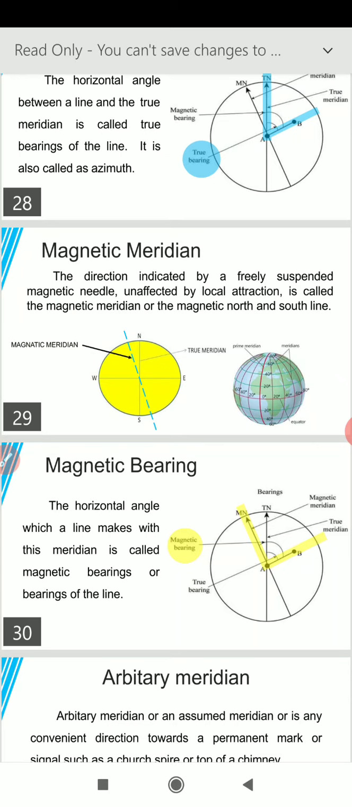Then comes the point again, what do we understand by magnetic bearing? The horizontal angle which any survey line makes with magnetic meridian is called magnetic bearing or bearing of that line. So in the figure it is shown our survey line is marked as AB, and magnetic meridian is marked as capital MN. The angle made by the survey line AB with MN is known as magnetic bearing.